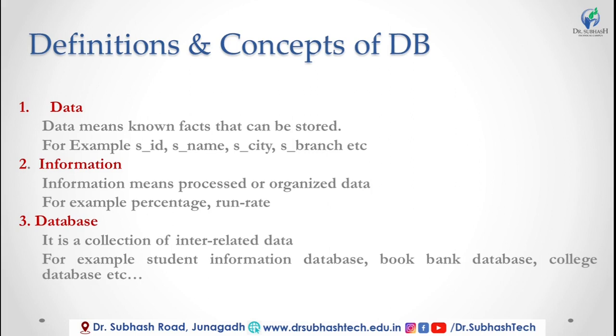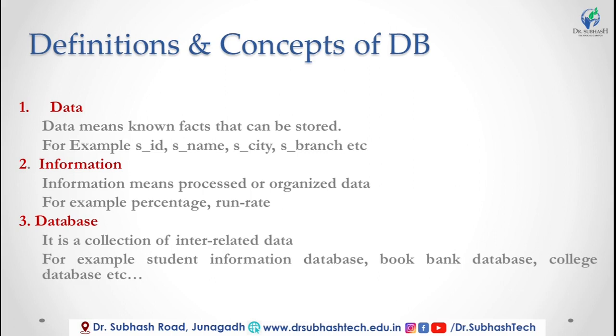So this database is interrelated to each other. For example, in a book bank database, there is no need for student ID, student name, student city. Okay, I hope it is clear.